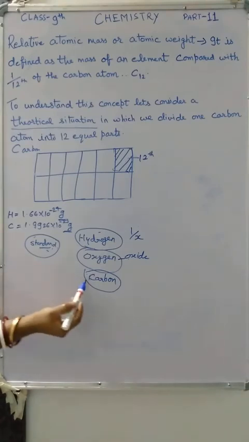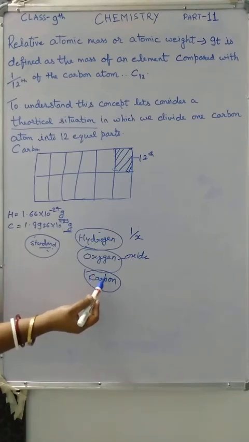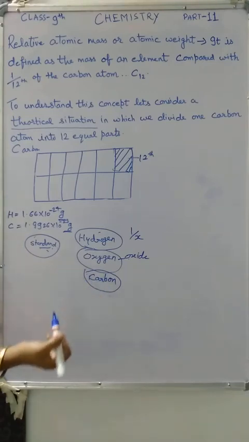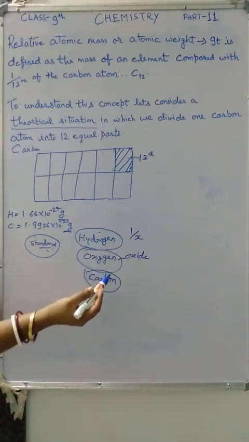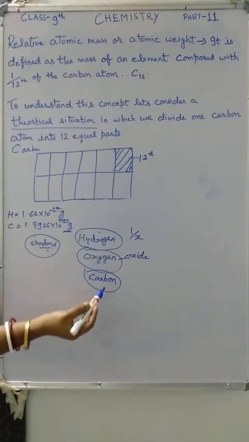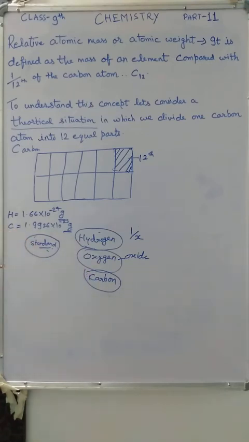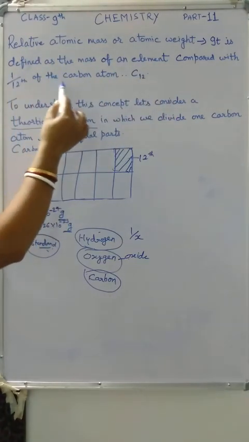Why did they take the carbon atom at last? Because carbon is the most abundant element found on the earth. It also has 2 isotopes, C-13 and C-14, but a very small amount is found in nature. That is why they did not get any problem with carbon, and at last they took the carbon atom as the standard atom. So the definition is that it is the mass of an element compared with 1/12 of the carbon atom.